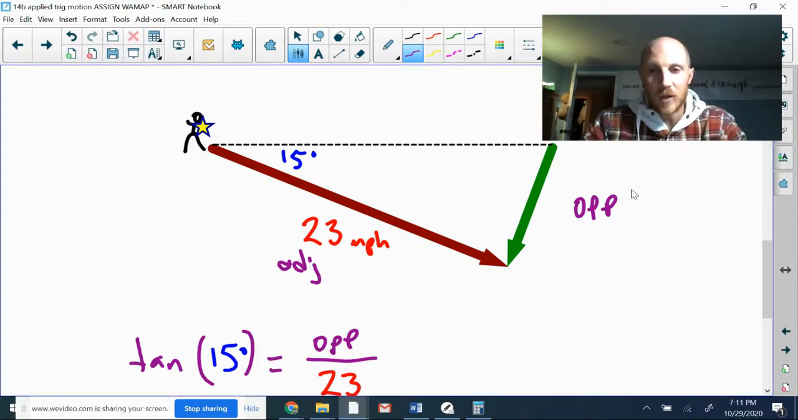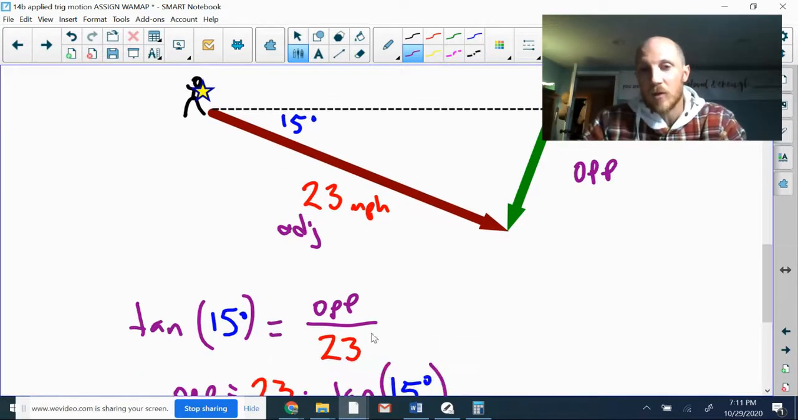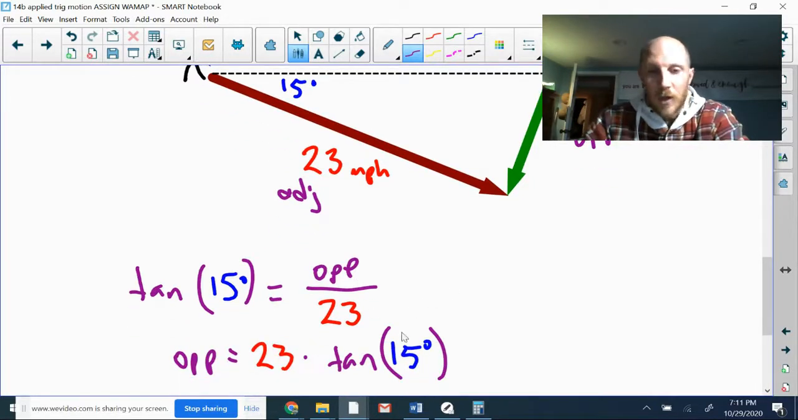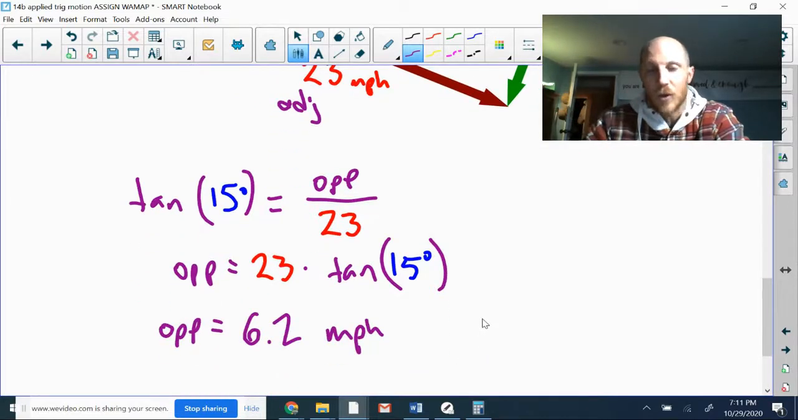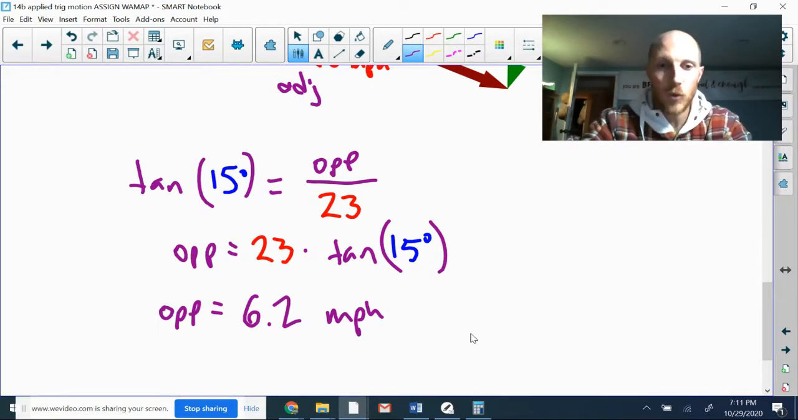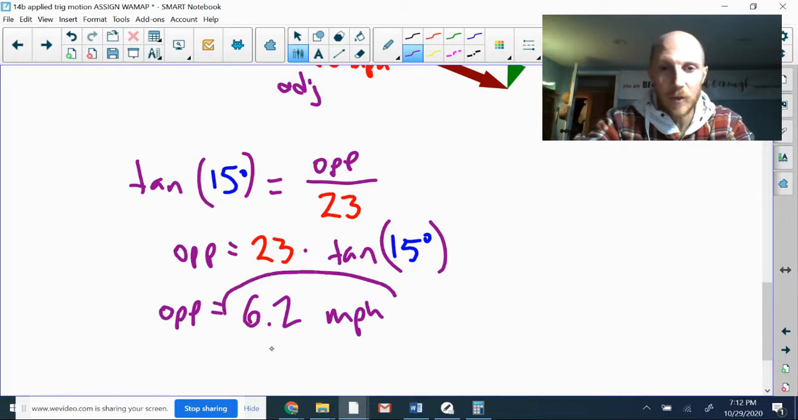I got an adjacent side and an opposite side, which means I'm probably going to use tangent. When I set up tangent, I noticed that my variable was in the numerator. So I said, you know what, full speed ahead, solve this. So I did my algebra first. So the opposite side is going to be 23 times the tangent of 15 degrees. And that gave me 6.2 miles per hour. If I need to round, I'd round it off to 6 miles per hour if I need a whole number. But 6.2 miles per hour. You can't outrun the law, folks.